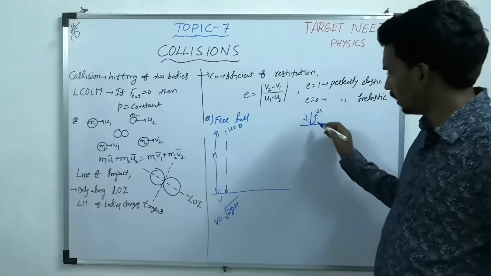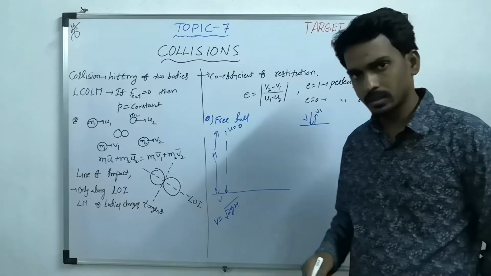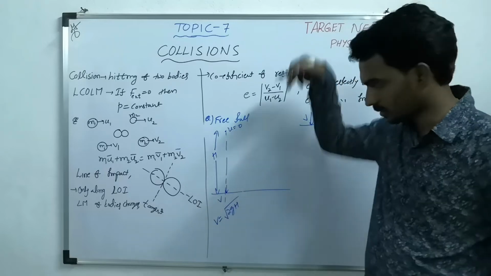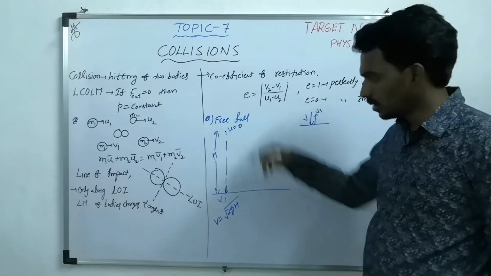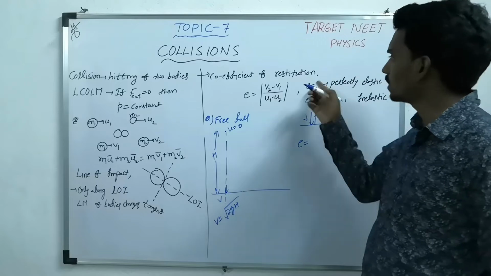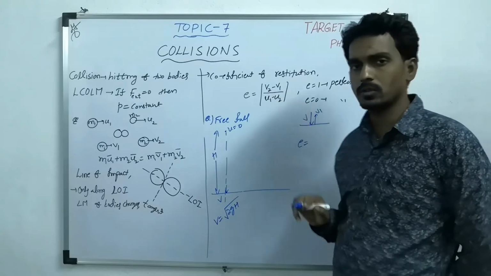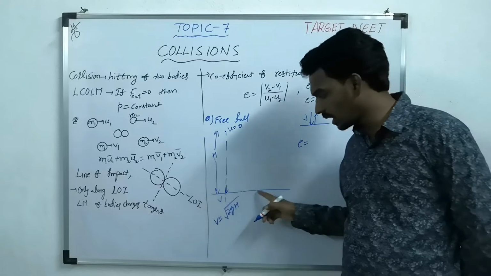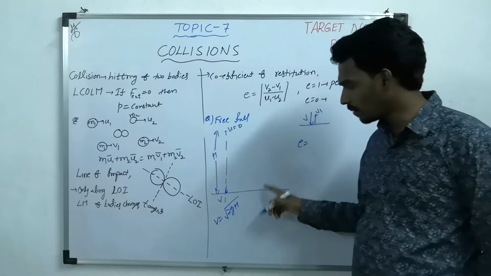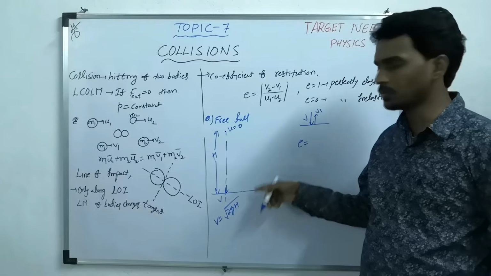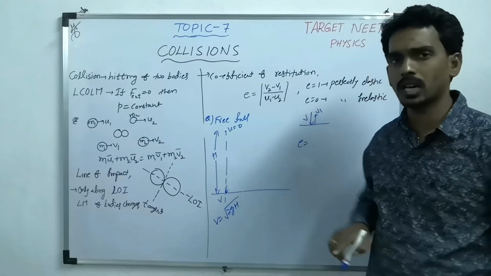Now here the ball is hitting vertically down, so the vertical line is the line of impact. Along this you can define the coefficient of restitution. What is that? (v2 minus v1) by (u1 minus u2). But here one object is the ball, another object is the surface. The surface is at rest, so if you take the surface as the first body, u1 and v1 both are 0.